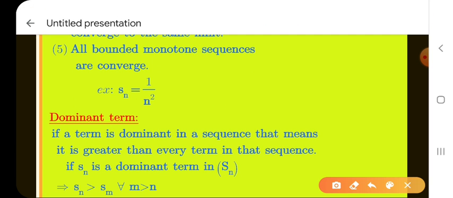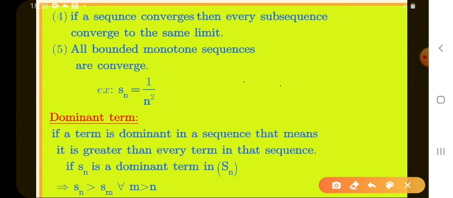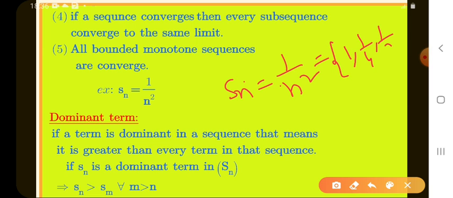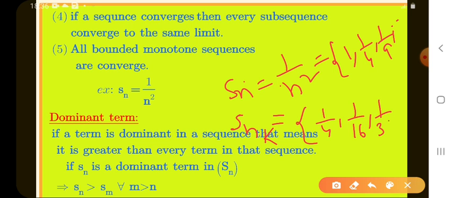Next, the fourth point. If a sequence converges, then every subsequence converges to the same limit. What is the meaning of this? Sn is a sequence, 1 by n square. What are the elements? 1 by 4, 1 by 9 and so on. I take one subsequence of this. Let Snk be the subsequence of Sn. I took only even numbers, that means 1 by 4, 1 by 16, 1 by 36 and so on.